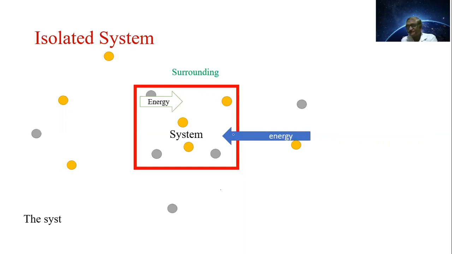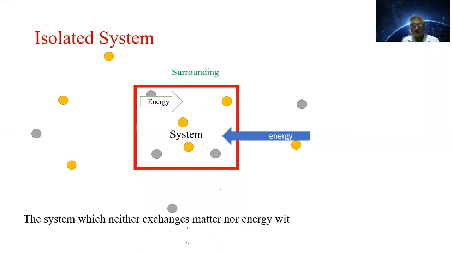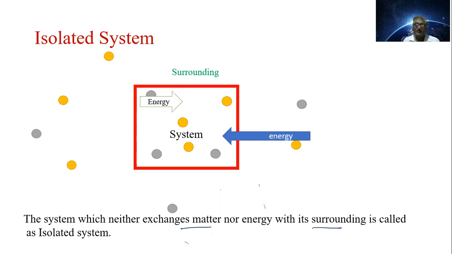The system which neither exchanges matter nor energy with its surroundings is called as the isolated system. As we have seen here, open system, closed system, and isolated system.